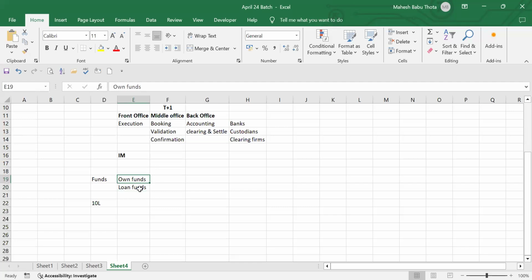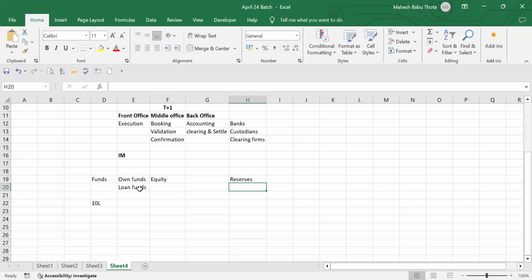These are the only two types of funds. Okay, the own fund we call an equity. Equity is nothing but the owner's fund. Owner's fund means not only the capital contributed by the partners. We spoke about the reserves and the retained earnings. Retained earnings, I think we didn't talk, but we spoke about reserves, right? You guys remember? What is reserves?